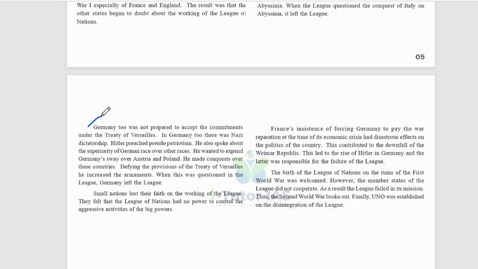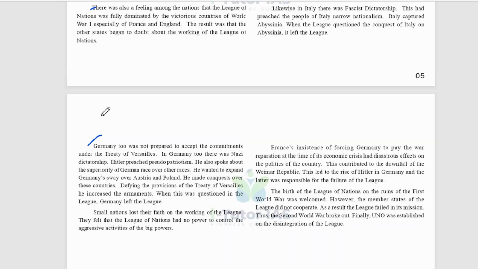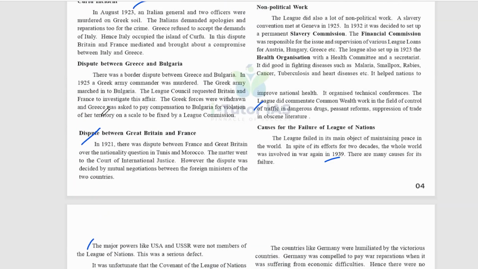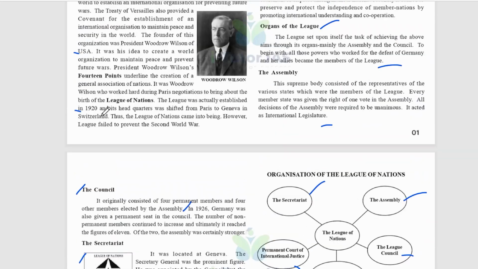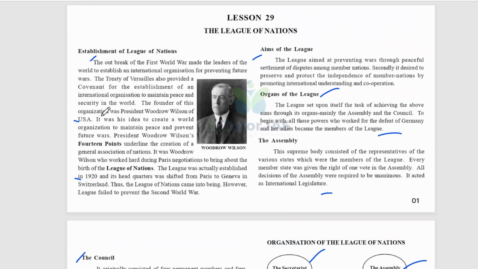And the birth of the League of Nations on the ruins of the First World War was welcomed. However, the member states of the League did not cooperate, and as a result, the League failed in its mission. Thus, the Second World War broke out. Finally, UNO was established on the disintegration of the League. So, this is all about the League of Nations. Okay, so far we discussed causes for failure of the League and their achievements. Also, we discussed the organization under the League and its establishment. So this is all about the League of Nations.